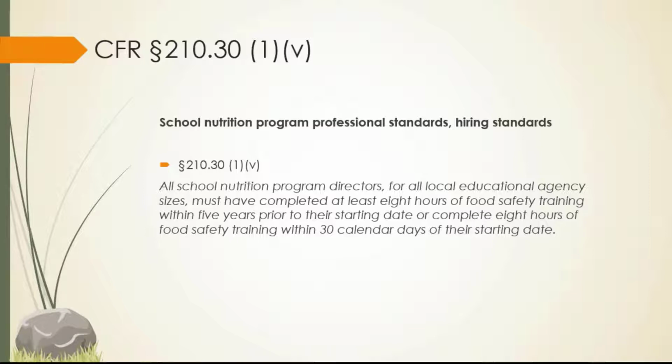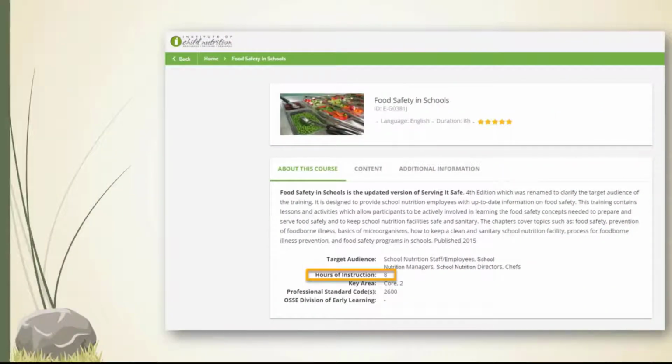There are 2 ways this training requirement can be met to be in compliance with USDA regulations. The first option is to register for and complete a free, self-paced online course titled Food Safety in Schools. This course is available through the Institute of Child Nutrition and is the quickest way to obtain a certification of completion of 8 hours food safety training. Although this course will meet the USDA requirements, it does not meet the Idaho Food Code requirements for the Department of Health and Welfare.